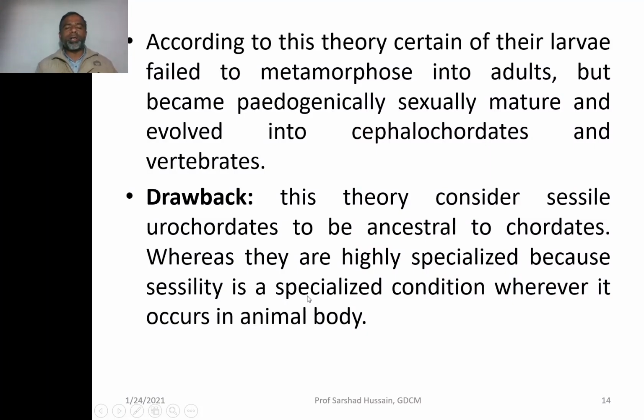Otherwise, animals wander from here to there in order to fulfill their needs, whereas the sessile organism manages all things while remaining stuck to one place.